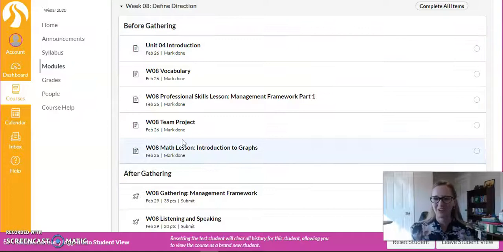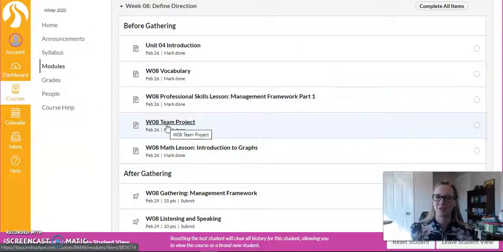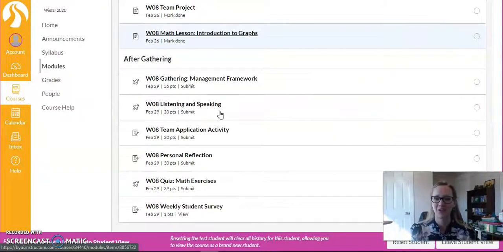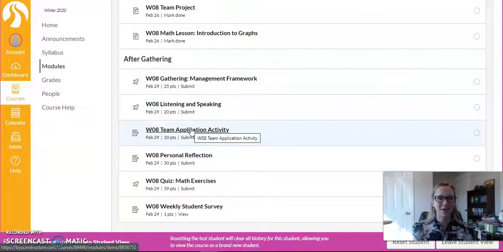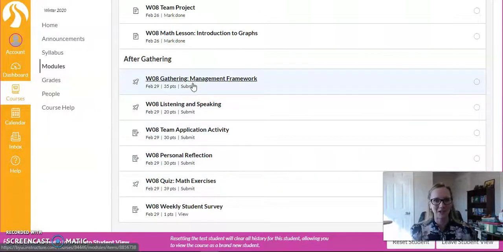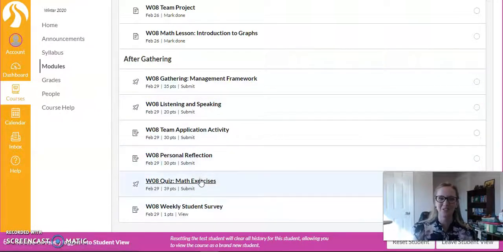Make sure you read through everything here. All of this will be important to your team project. That's got the instructions for your assignment. As part of your project, you will be graphing this weekend, so that's your math lesson, so make sure you look through that. Big assignments this week are going to be that application activity and then a personal reflection. But then don't forget these others that you need to do, your math quizzes and listening, speaking, and those different things. Make sure those get in as well.